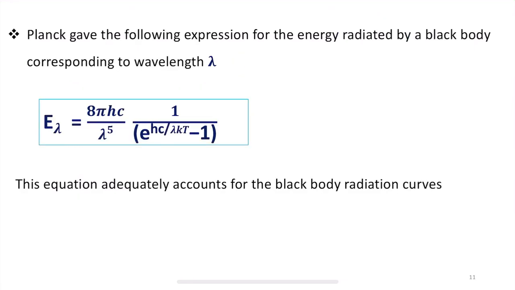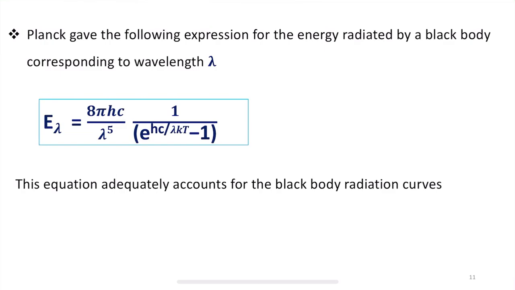Considering all these postulates and observations, Max Planck gave the following expression for the energy radiated by a black body corresponding to the wavelength lambda, that is E lambda, which equals 8 pi h c divided by lambda to the power 5, into 1 divided by e to the power h c divided by lambda k T, minus 1.